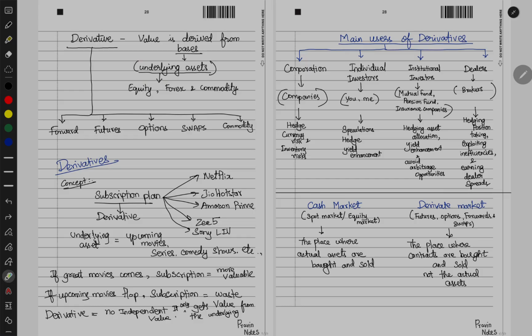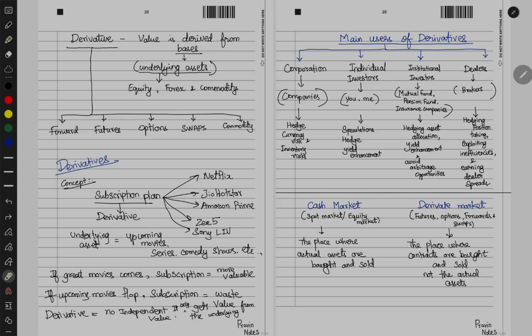So derivative can be like a contract or an agreement. That contract or agreement, that stamp paper, derives its value from the underlying assets. So based on this contract or agreement, players will play in multiple ways, like hedging or trading or whatever you say.